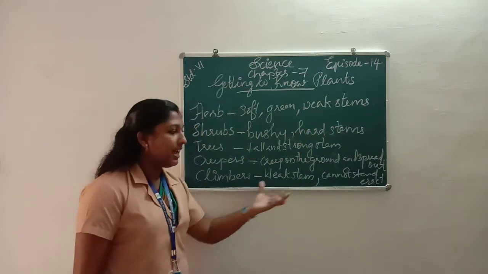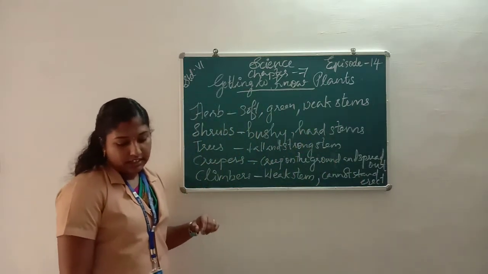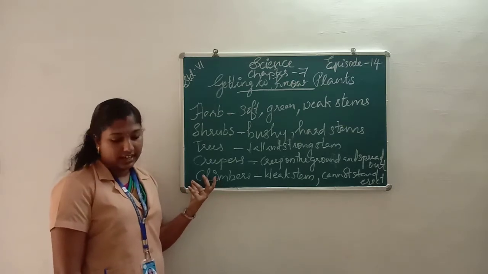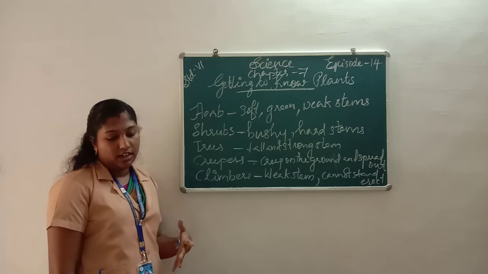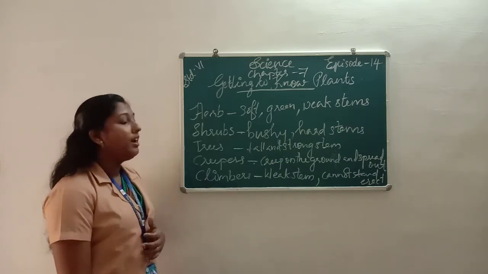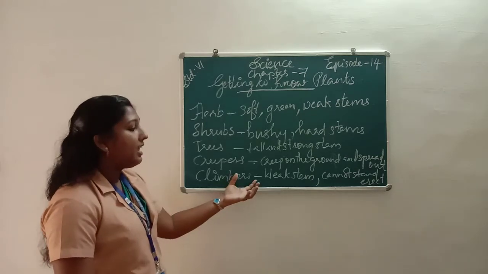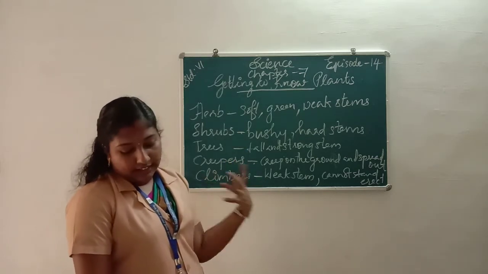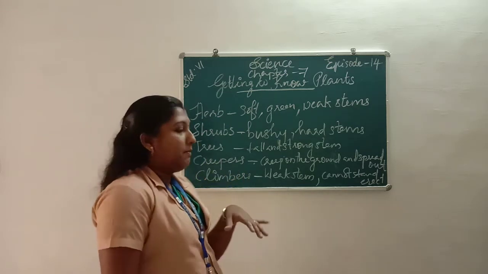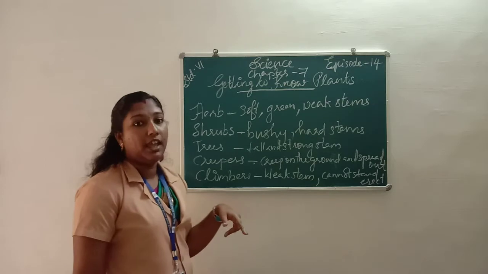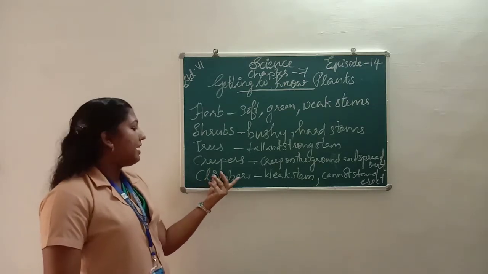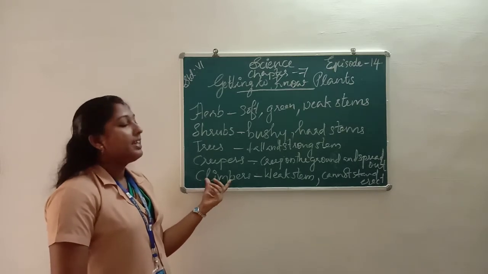They take the support of other trees to stand straight, and they climb on them. Examples for climbers are pea, grape, etc.